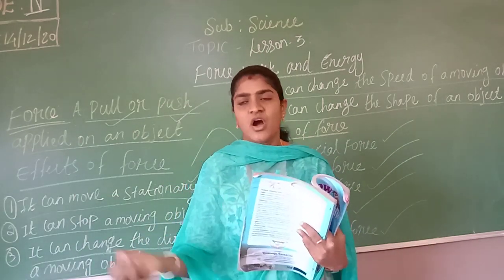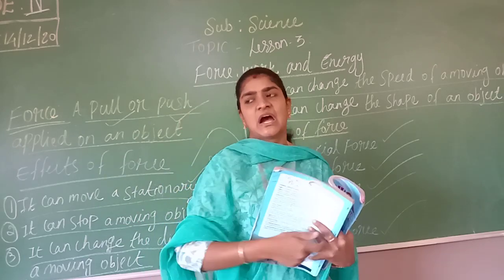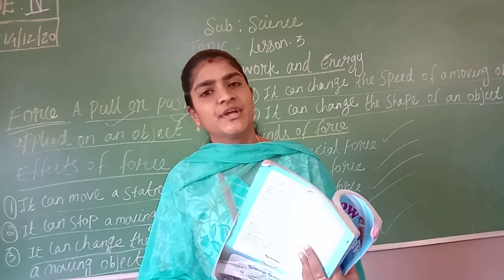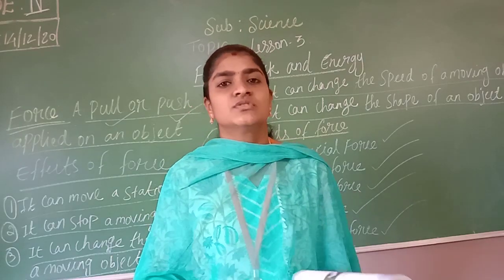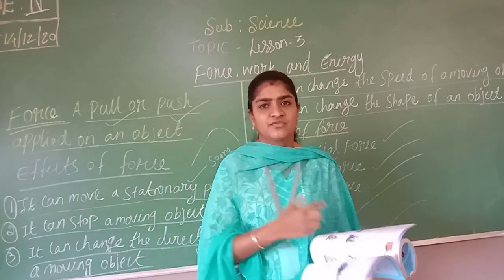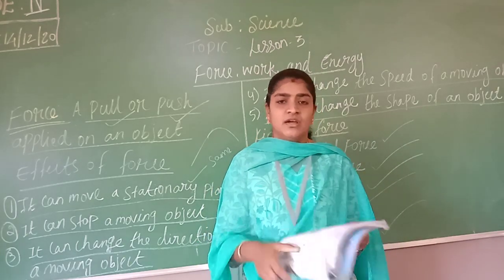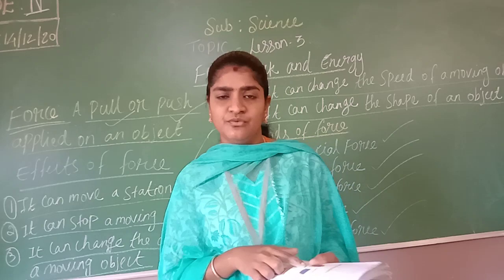Or if you throw a certain object, after its speed decreases, it will go and fall on the ground. So due to the gravitational force, the object is pulled downwards. So it is called gravitational force.